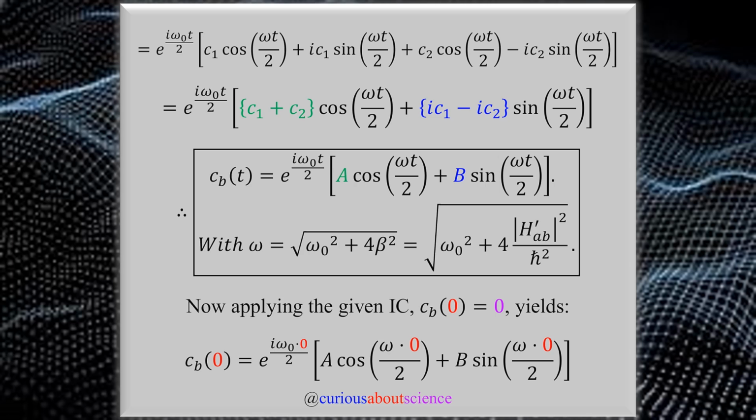Okay, so the initial condition given to us was that at t equals 0, the CB coefficient equals 0. I color code them differently so we could see the results. But applying this, we see that if t equals 0 in red, the 0 is going to cancel out a lot of things here, so that's going to be helpful to us.